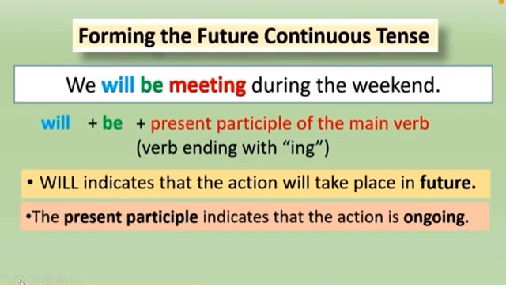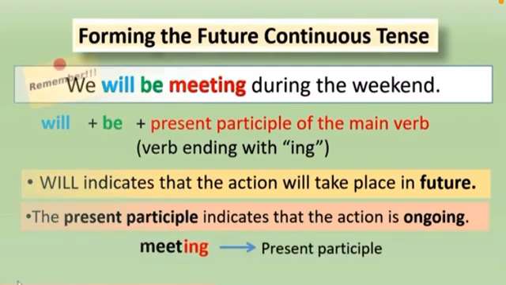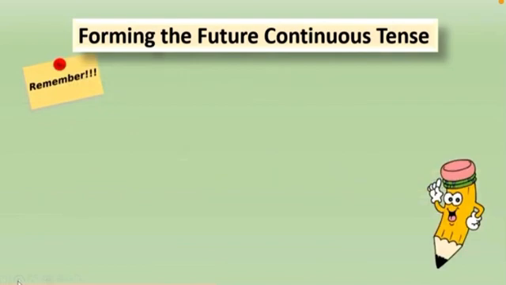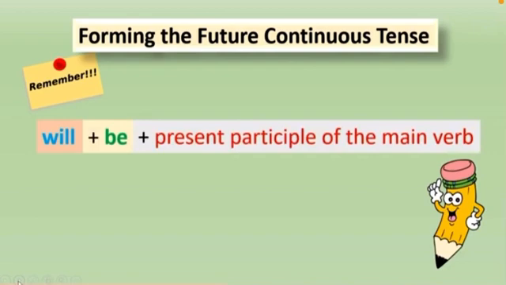For example, in our sentence, meeting is the verb meet with ing added to it. So remember, we form the future continuous tense using will plus be plus the present participle of the main verb.